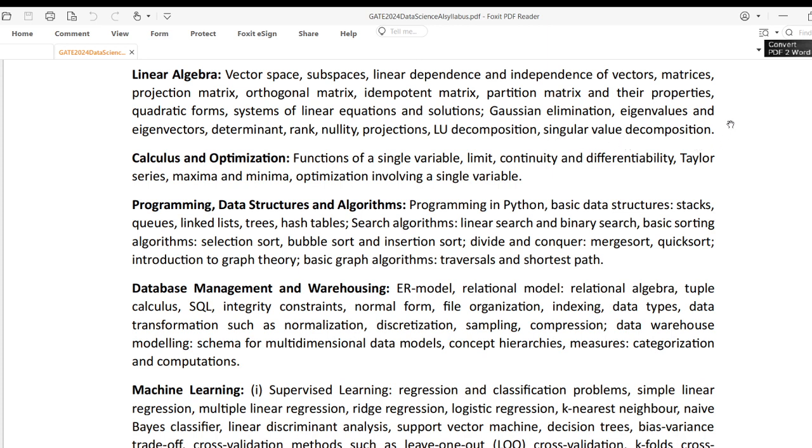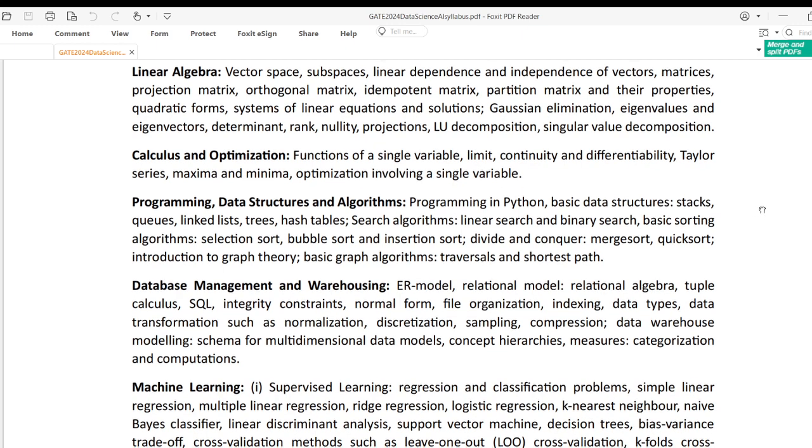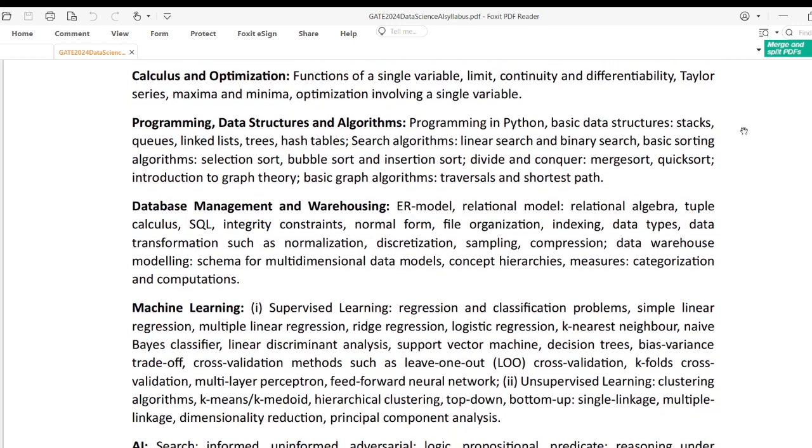Overall, vector space is the major part, then matrices, then systems of linear equations, followed by eigenvalues, eigenvectors, and finally decomposition. It's a one-semester course of linear algebra and can be covered. There's still a lot of time for GATE 2024.